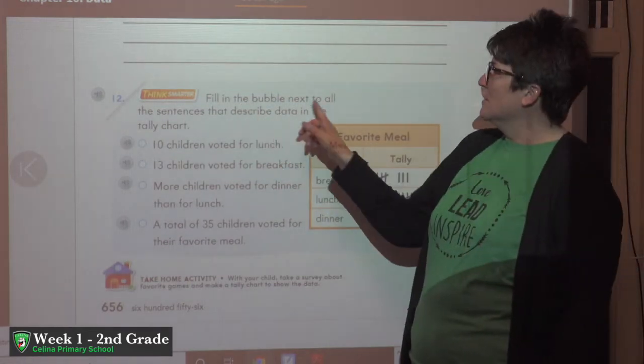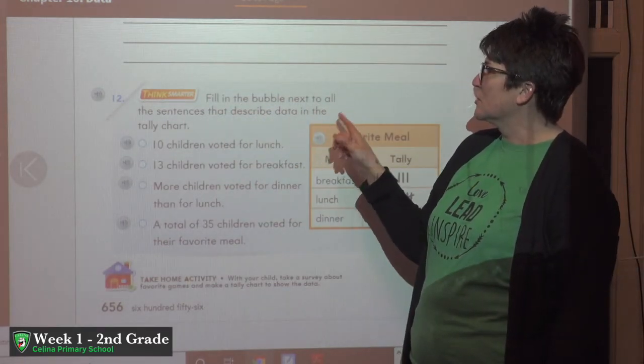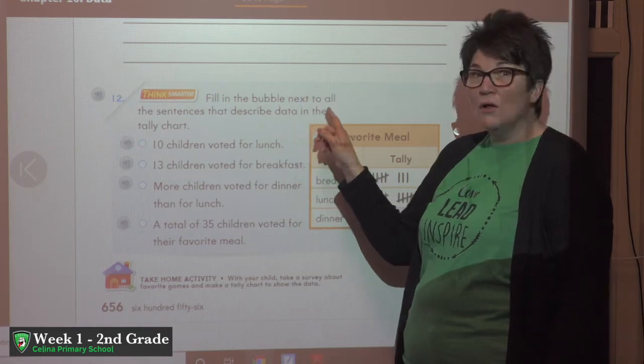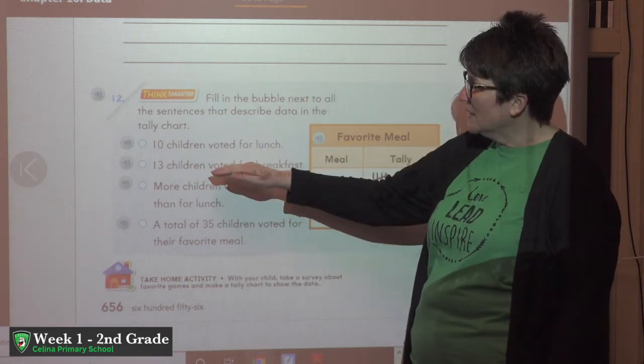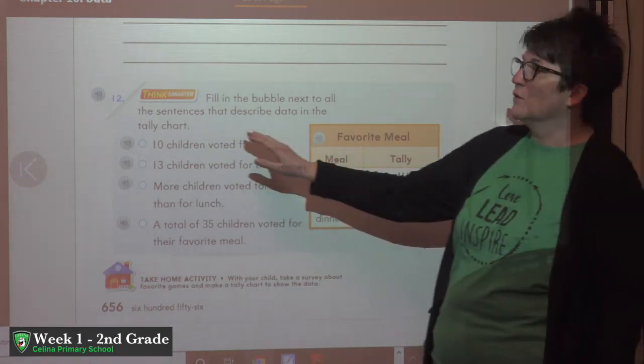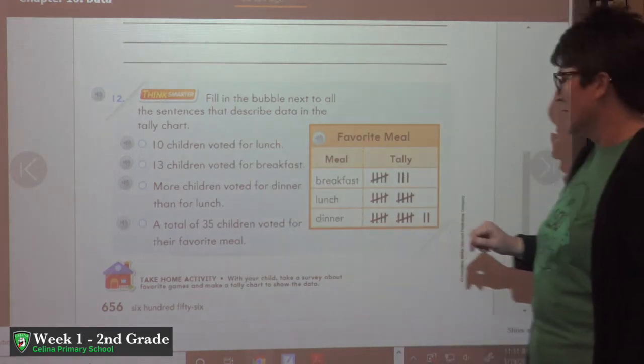This one says to fill in the bubble next to all the sentences that describe data in the tally chart. And it did say next to all of the sentences. So read each one of those carefully and analyze your data before you choose it as an answer or not.